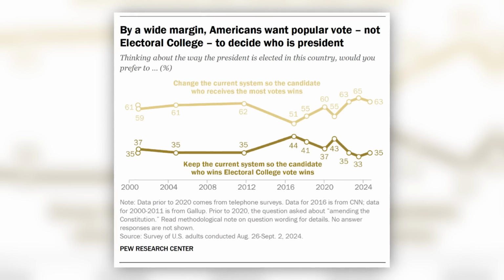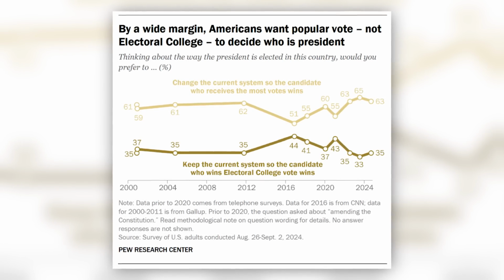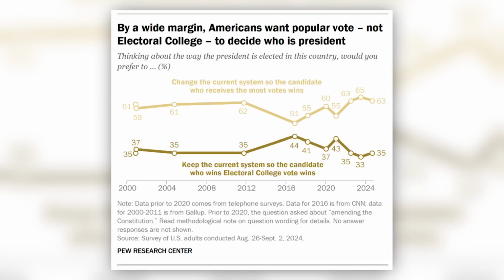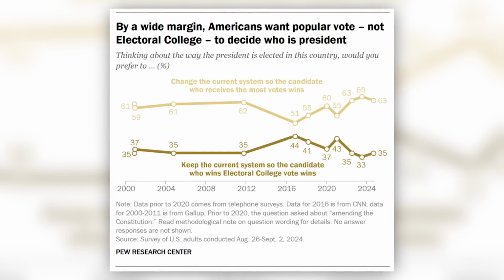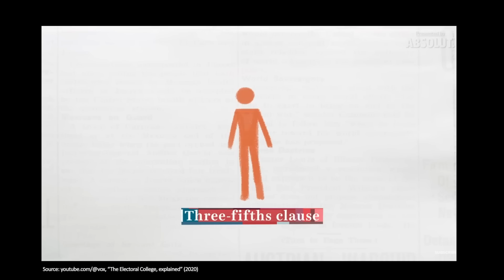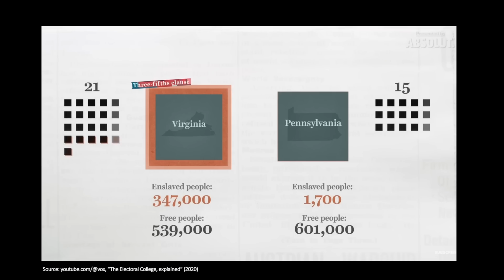In fact, the majority of Americans would like to replace the Electoral College with the popular vote. The most current survey shows that 63% of Americans are in support of abolishing the Electoral College, and only 35% are for keeping it. And this isn't a new development by any means. The first attempt to change the system was as early as 1816, but it was blocked by senators from southern states. They had negotiated to have all of the enslaved people in their states each count as 3/5 of a person, rather than not counting them at all, in order to get more electors than the northern states, who didn't have nearly as many slaves. So keeping the system was profitable to them.